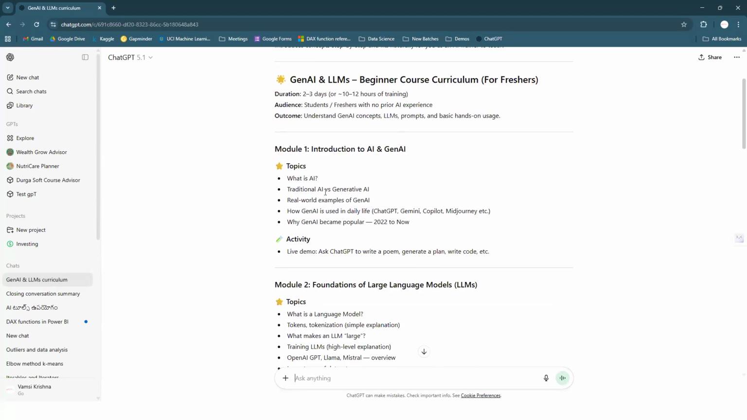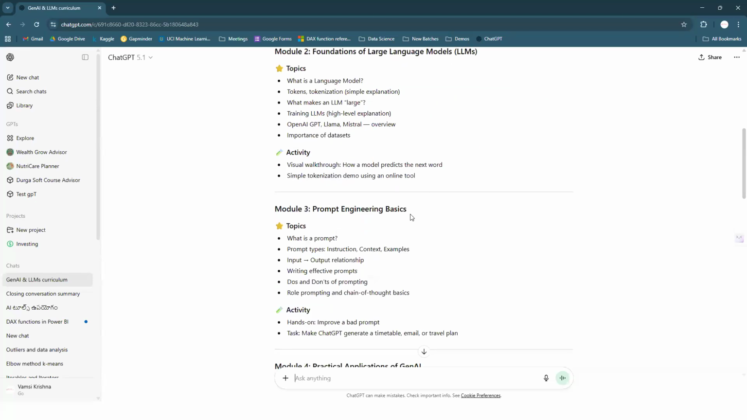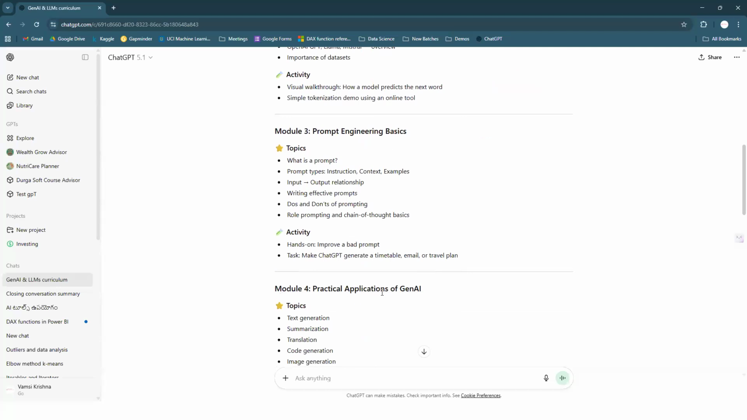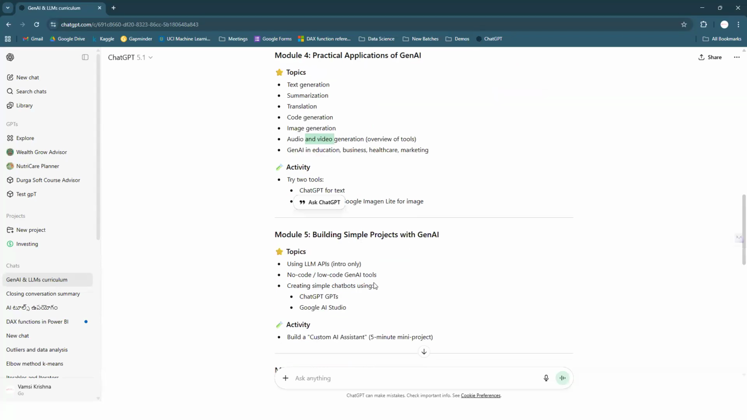So what is AI, traditional AI versus generative AI, real-world examples of generative AI, foundations of large language models, prompt engineering basics, and practical applications of generative AI. Text generation, summarization, translation, code generation, image generation, audio and video generation, overview of tools, Gen AI in education, business, healthcare and marketing. Try two tools: ChatGPT for text, and Hugging Face or Google image generation for images. Building some simple projects with generative AI.